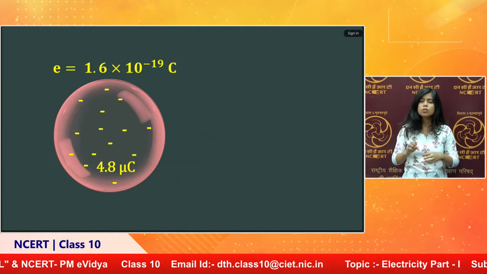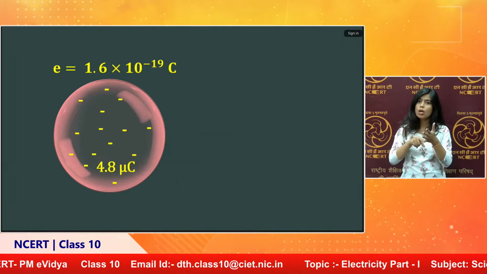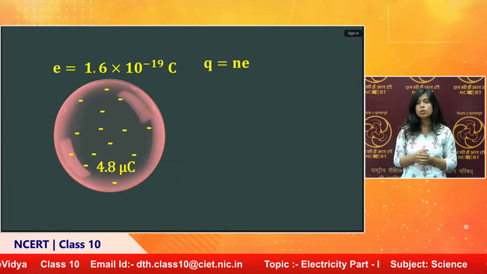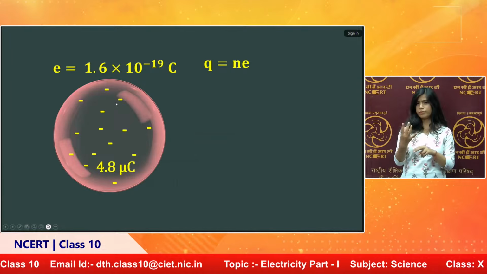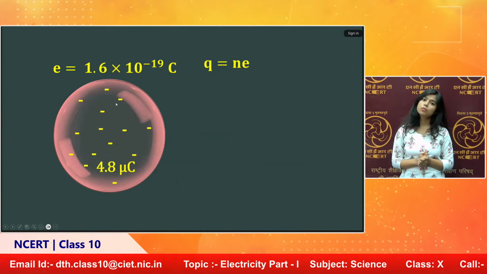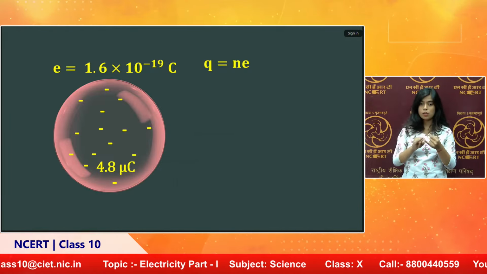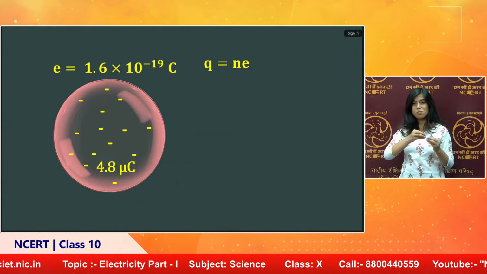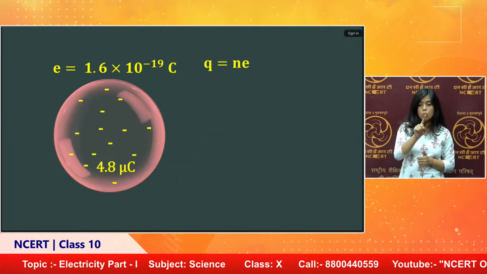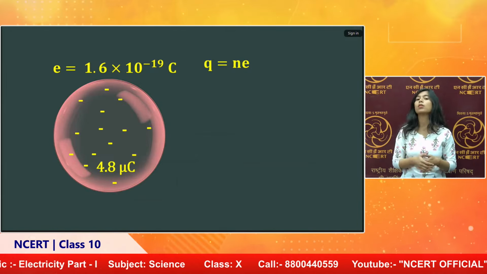How many charges are there? We can find out using a simple formula, because these charges are quantized. That means the number of charges may be 1, 2, 3, 100, 1000, a billion, etc. It will not be 1000.5. So fractions of charges will not appear anywhere.